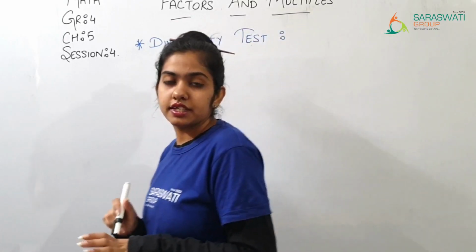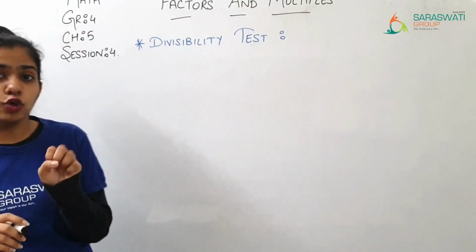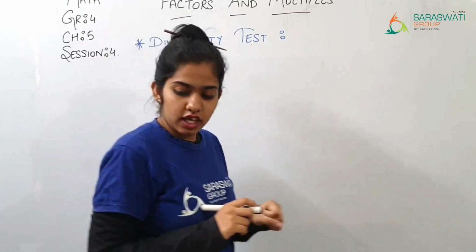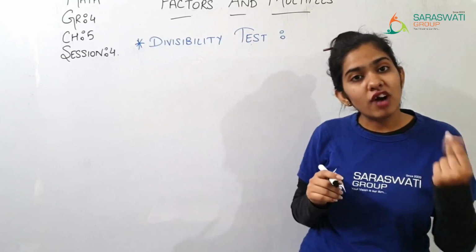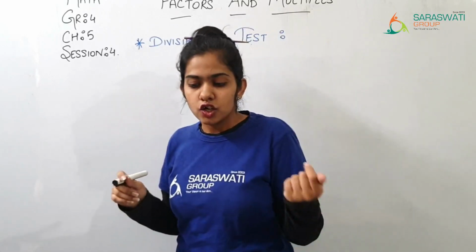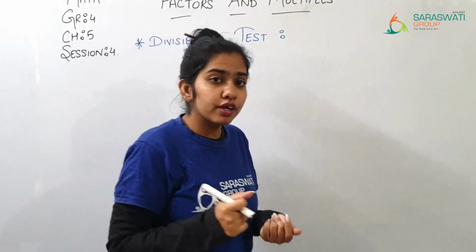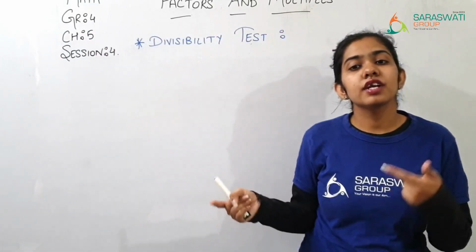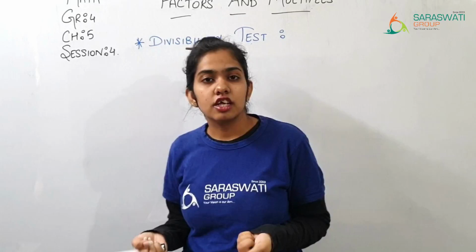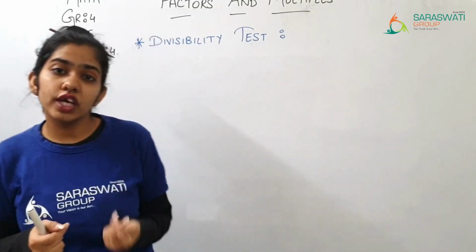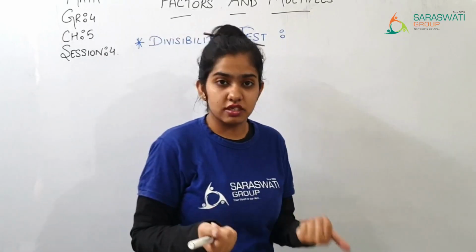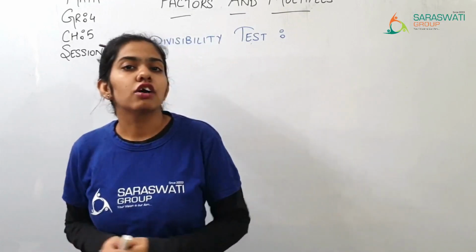A divisibility test is a rule which gives a quick way to find whether a number is divisible by another, so we can quickly say whether this number is divisible by another or not.